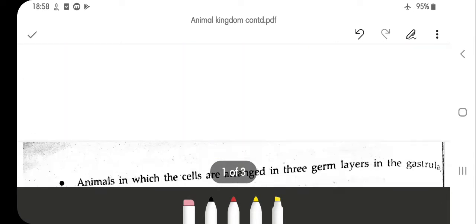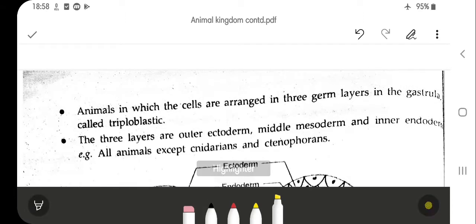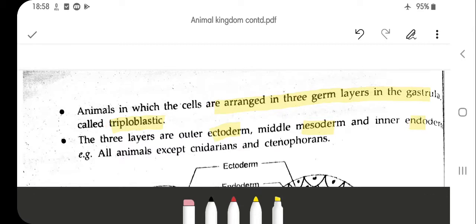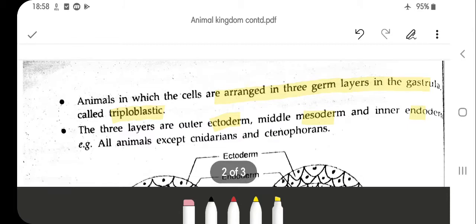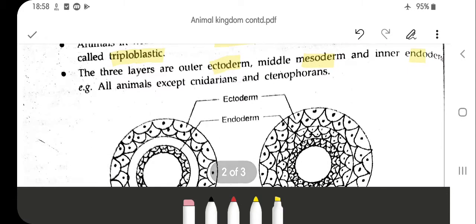Another type is an animal in which the cells are arranged in three germ layers, called triploblastic. The three layers are ectoderm, mesoderm and endoderm. Ctenophores and cnidarians are diploblastic. All the rest of the animals are known as triploblastic.